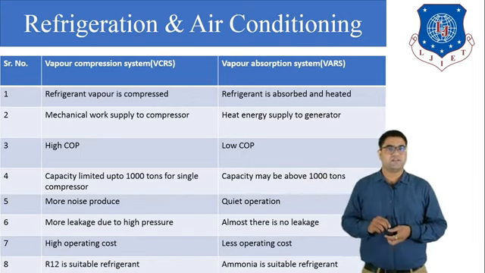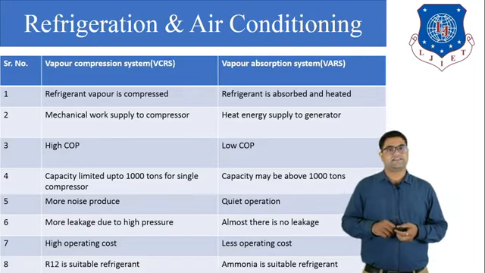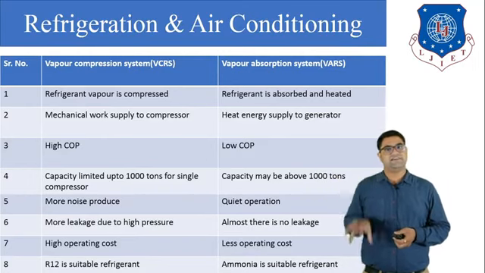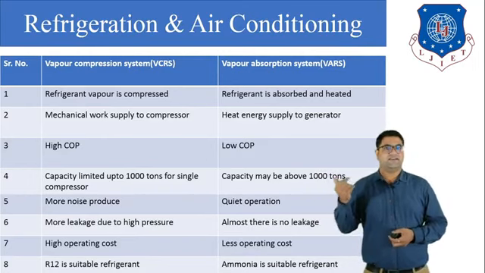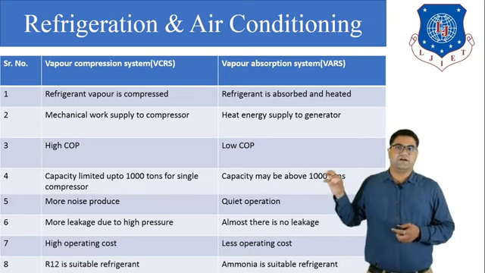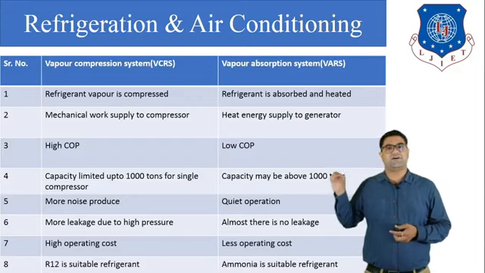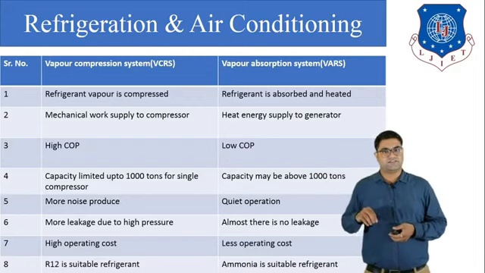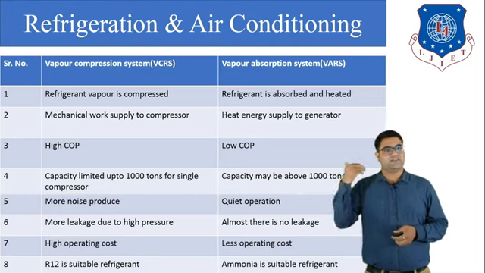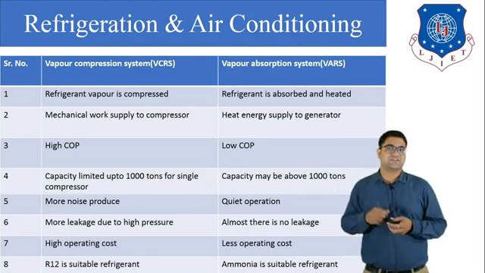Okay. The problem with the VARS is that it has a low COP. So we can compare the COP of the VCRS and VARS. The VCRS has a high COP and the VARS has a low COP. Next, the capacity. The VCRS system has a capacity of only about 1000 tons. But the VARS system has no such limit; we can use above 1000 tons.